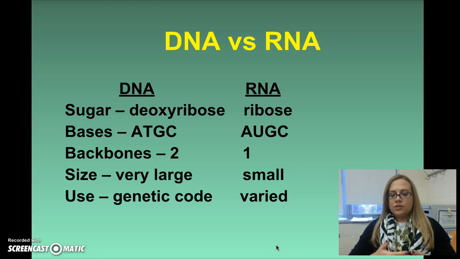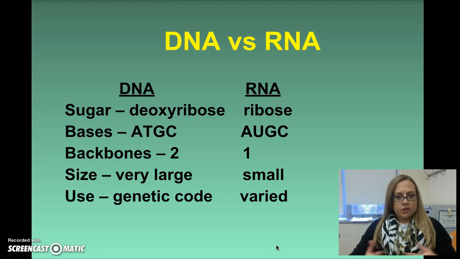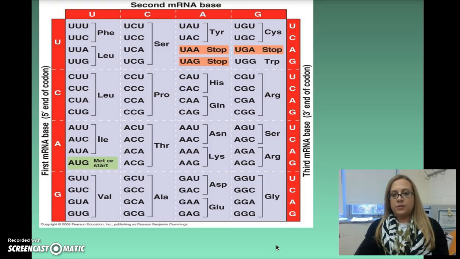And then the use: DNA is our genetic code, so it contains all the instructions for all the proteins that our bodies need. Or if you're looking at a cell, it contains all the instructions for all the proteins that individual cellular organism would need. And then RNA has varied uses because there are different types of RNA. And so we'll get into that in this chapter as well.